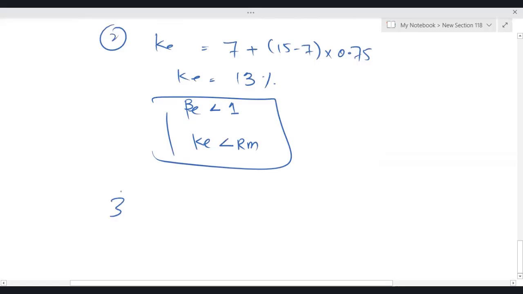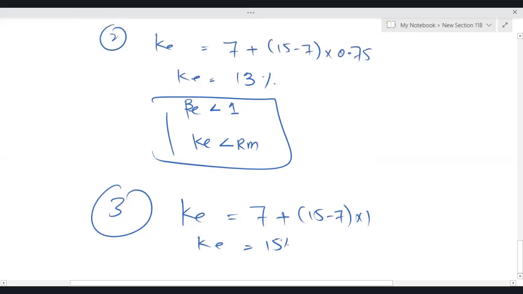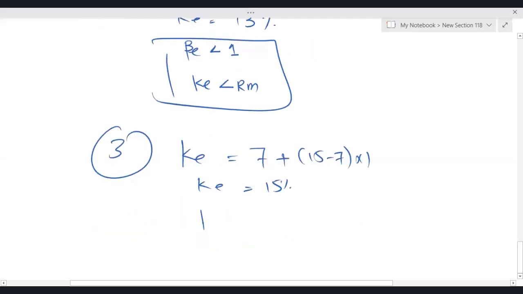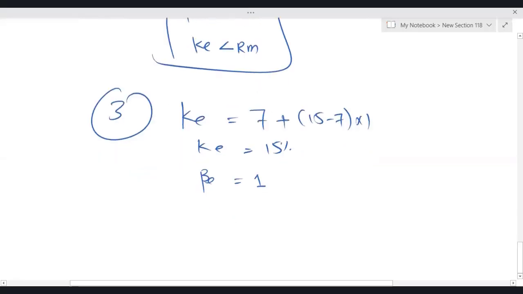Third, KE is equal to RF plus (RM minus RF) times equity beta. Equity beta is 1, so KE is equal to 15%. So when equity beta is 1, it's a benchmark beta, which indicates that your investment's systematic risk is equal to the stock index systematic risk. It means that if my investment faces the same risk which is in the market, KE will be equal to RM.